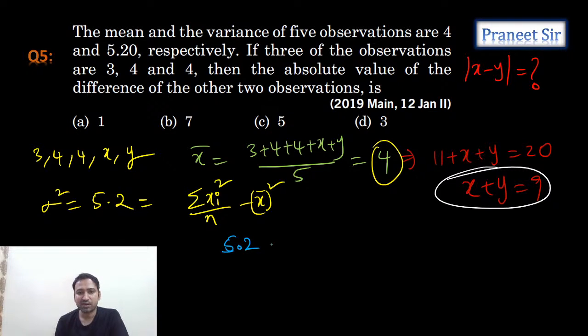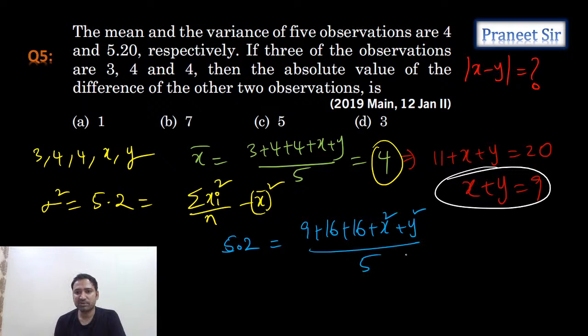5.2 is equal to sigma xi square. Sigma xi square is 9 plus 16 plus 16 plus x square plus y square, by the total number of observations, 5, minus mean whole square. Mean whole square is 16. Clear? Hello Harsh.